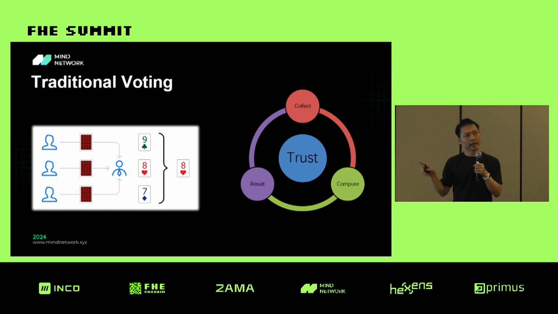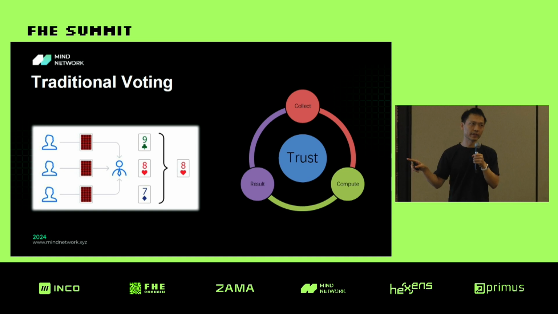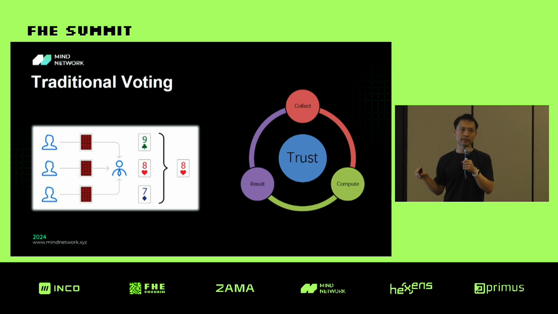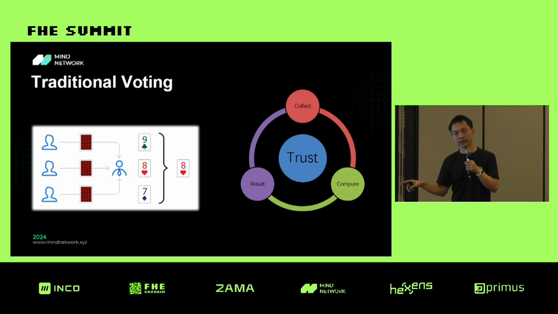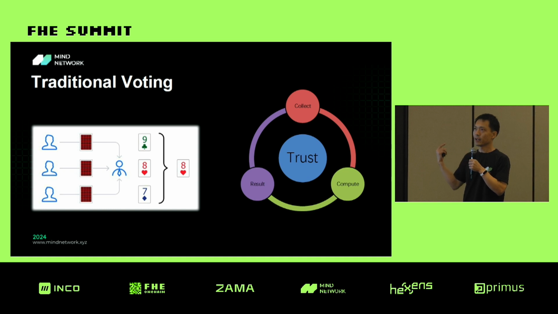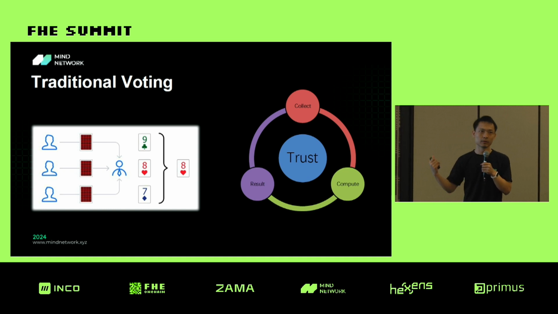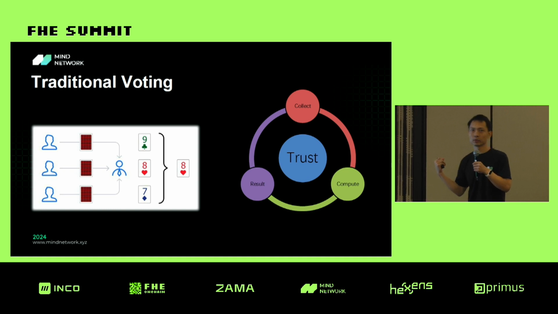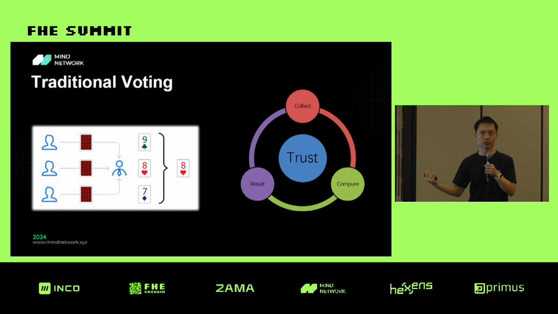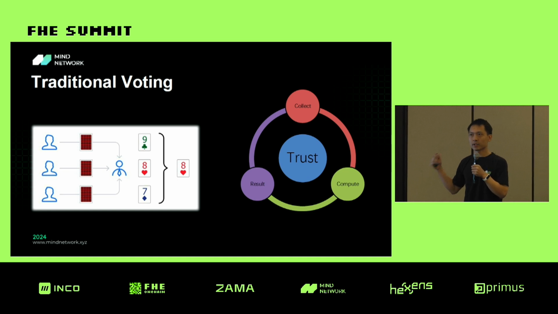Every participant has to trust this authority, because they just send their votes to it, and it is responsible for collecting the votes, doing the computation, and generating the final result. And this authority has to be trusted.